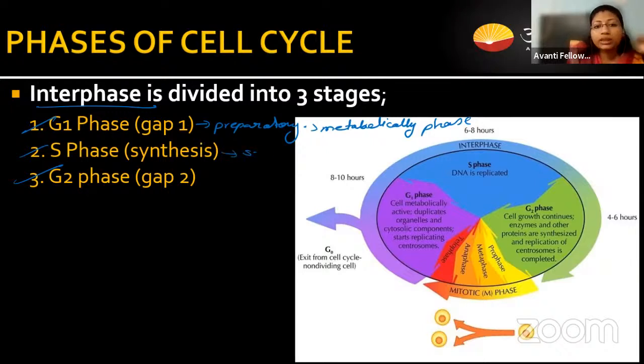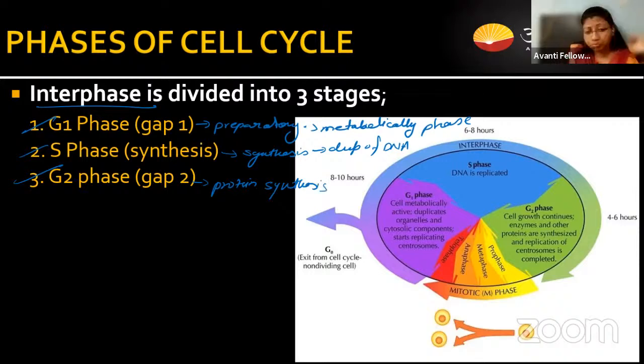S phase, the synthesis phase, is where the duplication of the DNA takes place, and the third phase is the G2 phase. G2 is also known as the protein synthesis phase, as during the separation and division of the chromosomes, the cell requires protein. So all the major protein synthesis takes place in these phases.